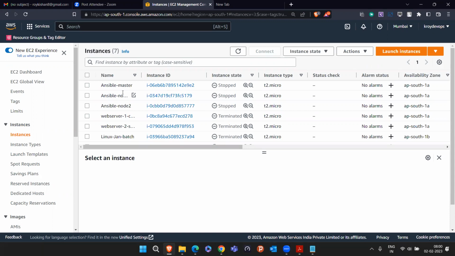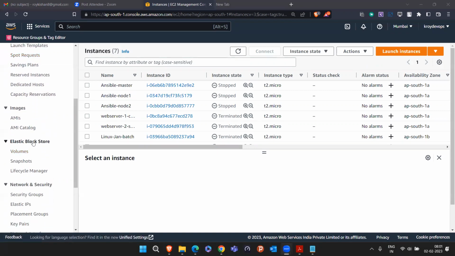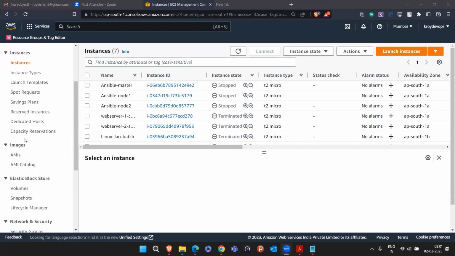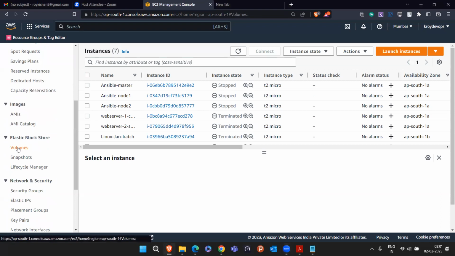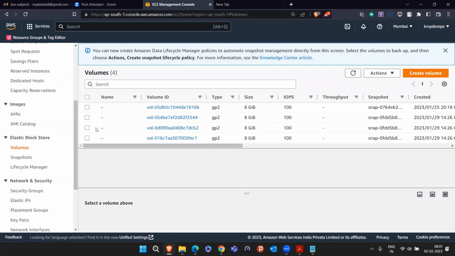You have to do it on top of the hard disk itself. So similarly, if you come here on the downside and go to the volume section, EBS is nothing but Elastic Block Store. First we search for EC2, we come to the normal pages that we have been seeing from the starting of EC2 instances. We are just scrolling down to this volume section. If you see in this volume section, there are so many volumes, right? There are 4 volumes currently. All these 4 volumes are 8 GB in size. Why 8 GB?